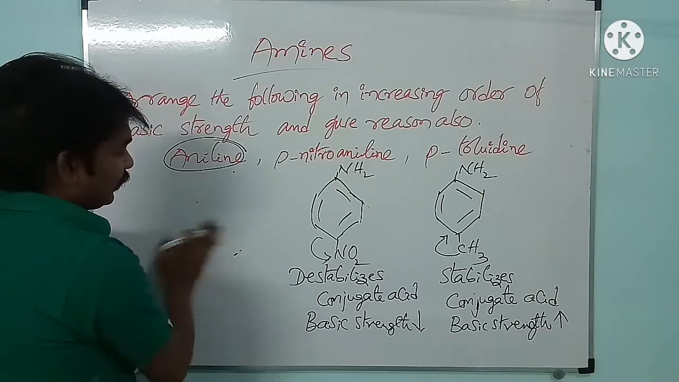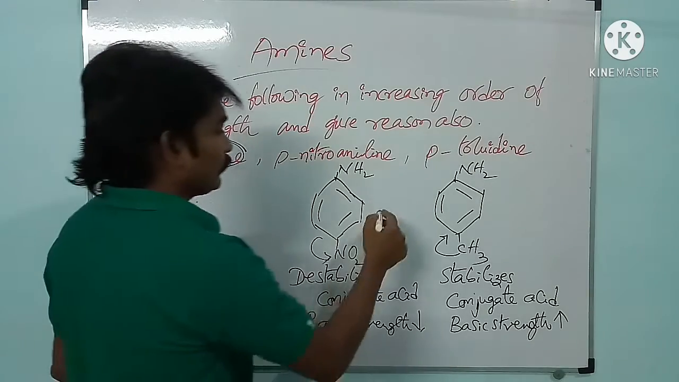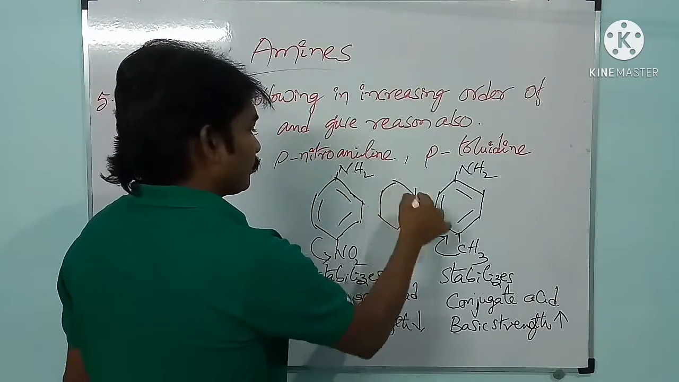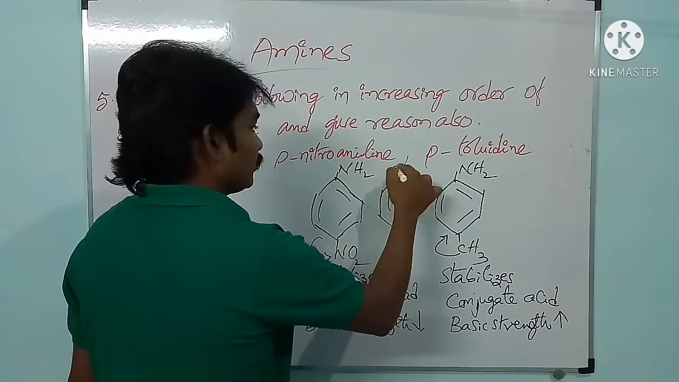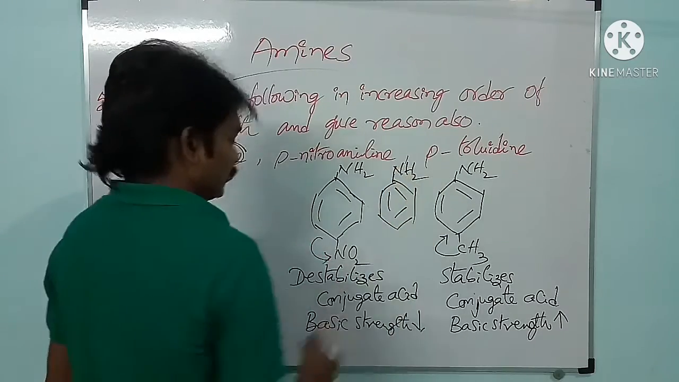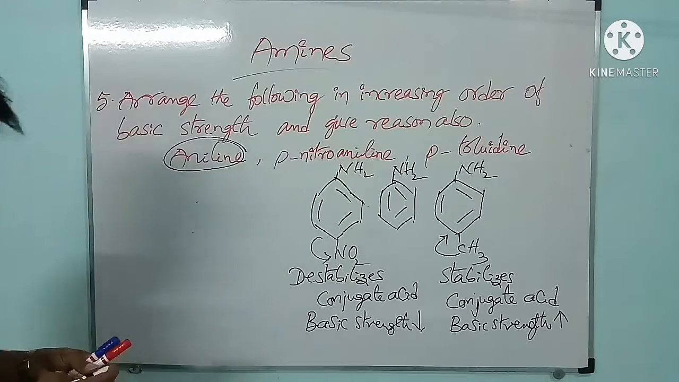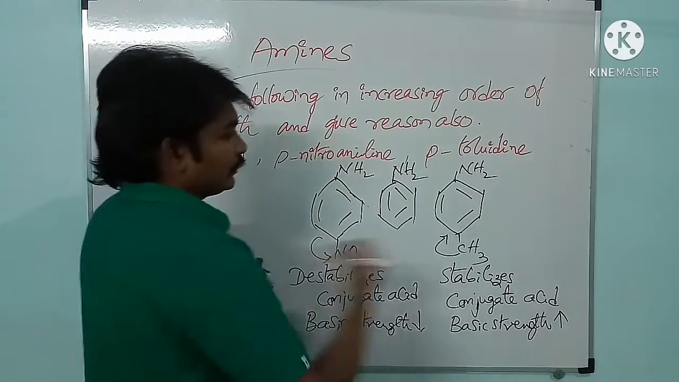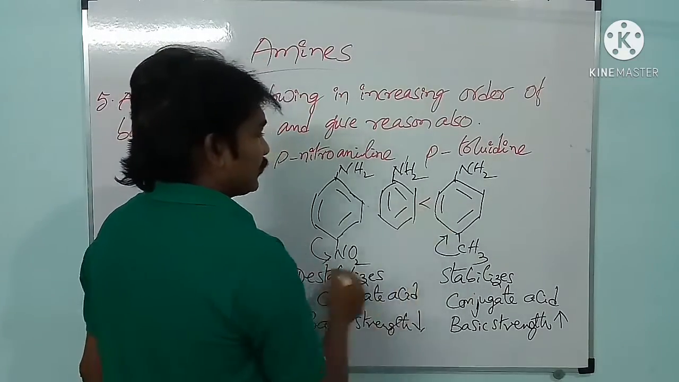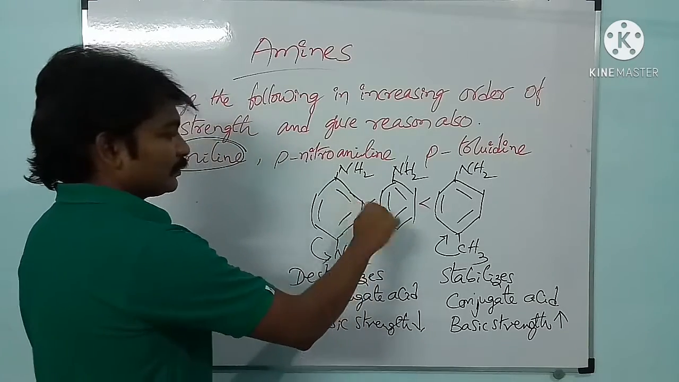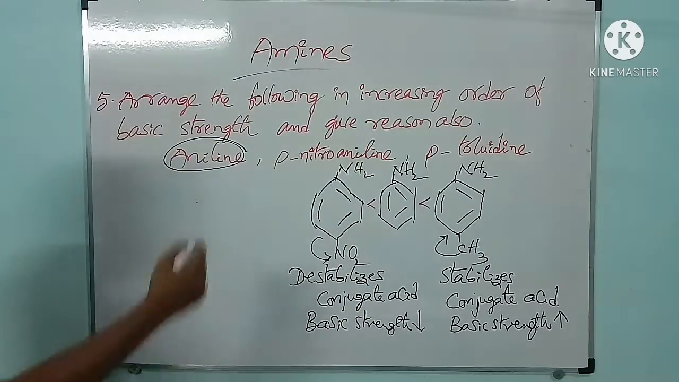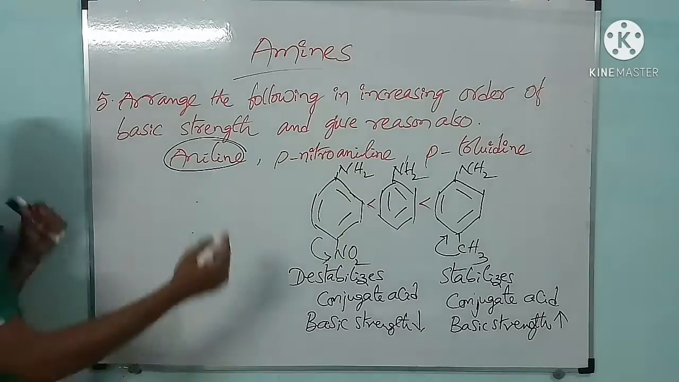I will write this one in the middle. And which one is more basic here? p-Toluidine is more basic than aniline. Aniline is more basic than p-nitroaniline. Please note down this one.